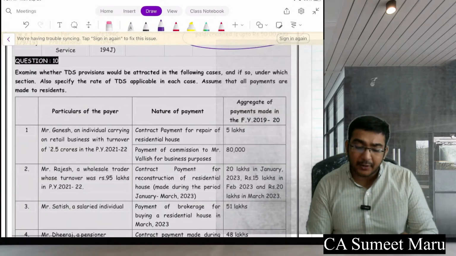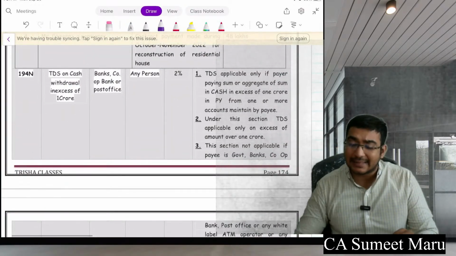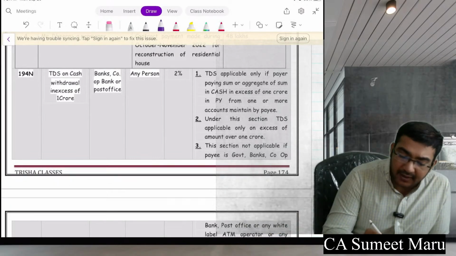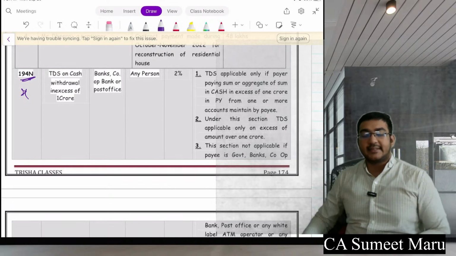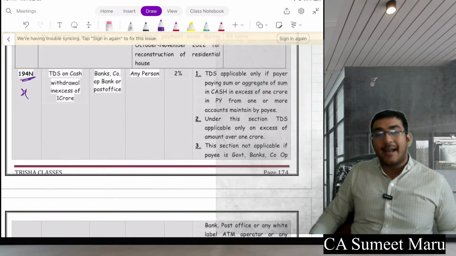If you want any particular section to be gone into in more detail, please let me know. This is the amendment section, new and very important. TDS on cash withdrawal. This is applicable to banks and post offices.